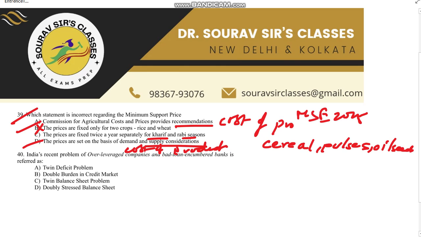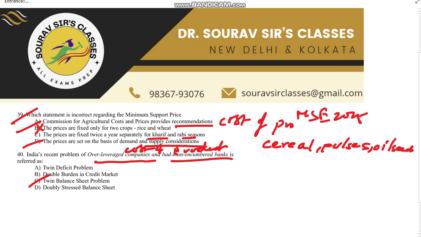Next, we are having the last question for the economics paper for the Madras School of Economics sample paper 2025. India's recent problem of over-leveraged companies and bad-loan-encumbered banks is referred to as: twin deficit problem, double burden in credit market, twin balance sheet problem, or doubly stressed balance sheet. The recent problem in India where over-leveraged companies and bad-loan-encumbered banks have caused significant financial stress is referred to as the twin balance sheet problem. So the correct answer is option C.